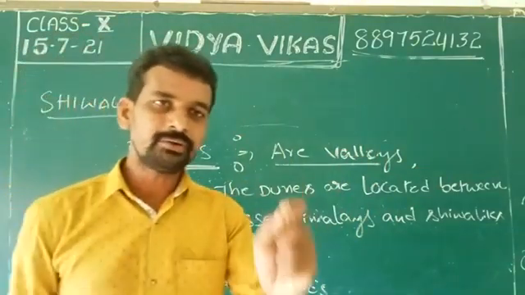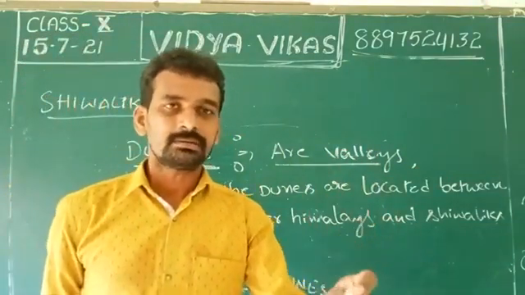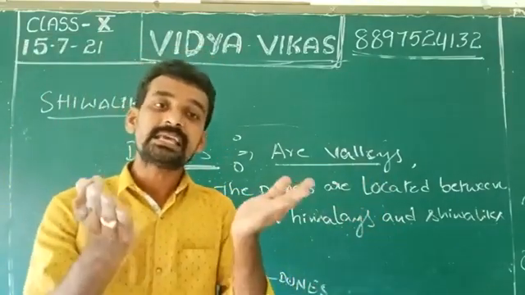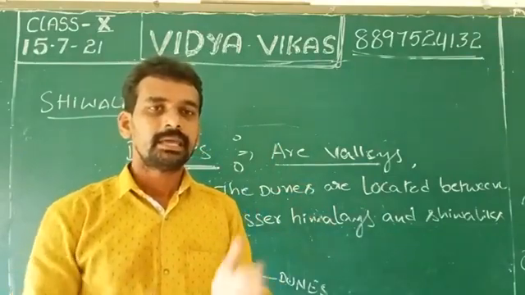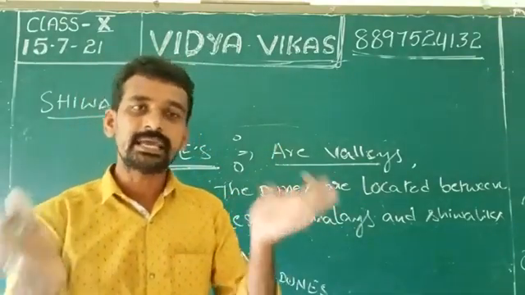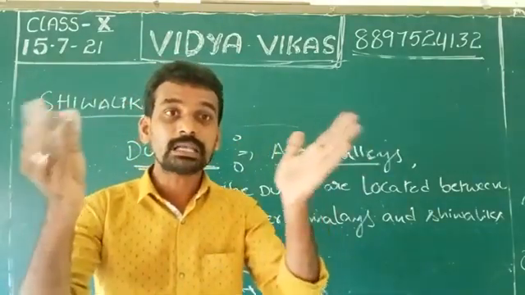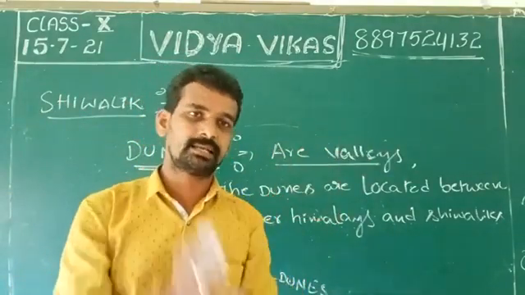Have you ever observed two mountainous areas? Then there will be a small gap.